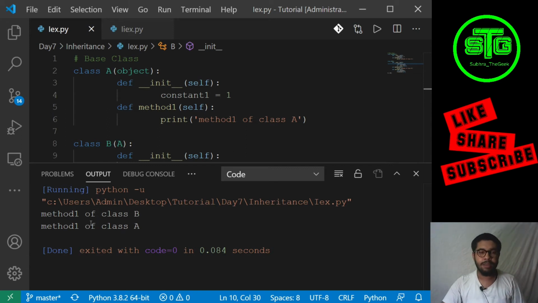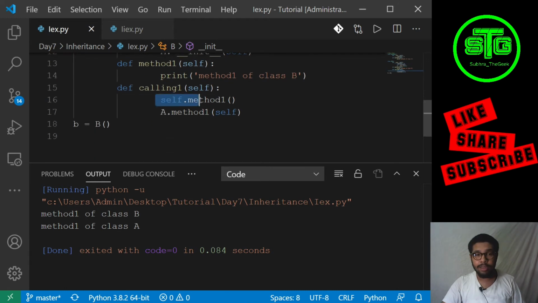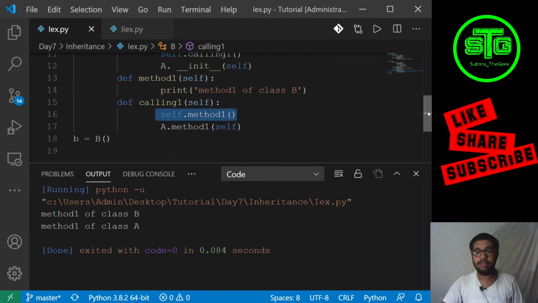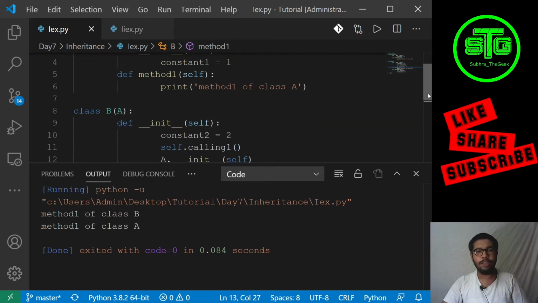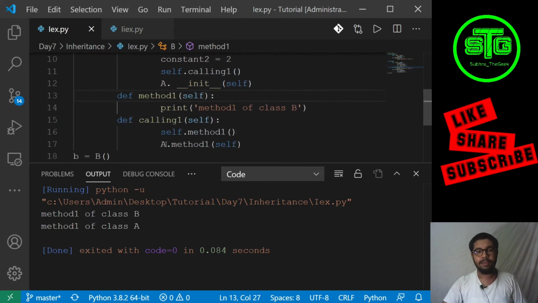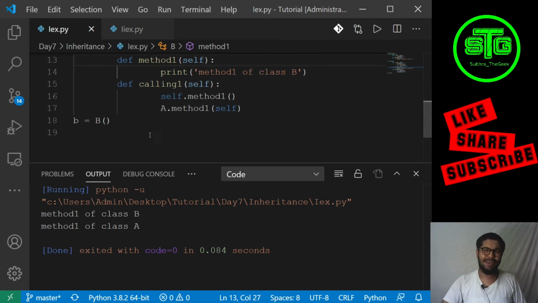See, method of class B. The constructor of the child class is first calling this calling method, and this calling method is first calling method one of this class, and then it is calling a.method1 with self. We are passing the object of the same class, so we need to pass an object. As I told you, this self will be passing the object of A only. That's a way we need to do.